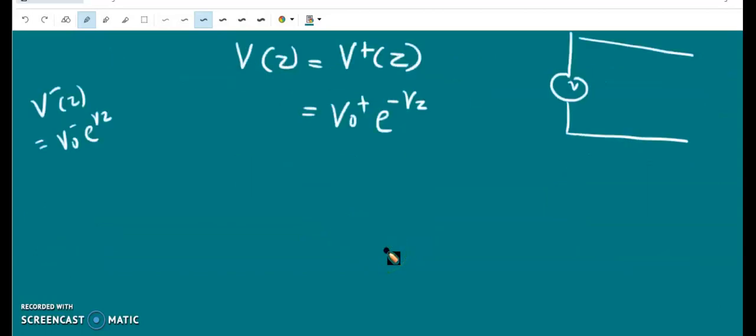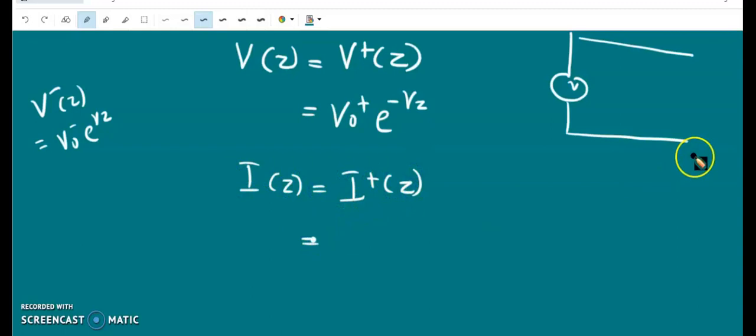The expression for I of z is similarly the wave traveling along the positive z direction. This is true only if the transmission line is infinite in extent. So we have I0 plus e to the power minus gamma z.